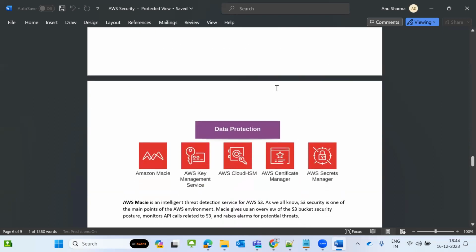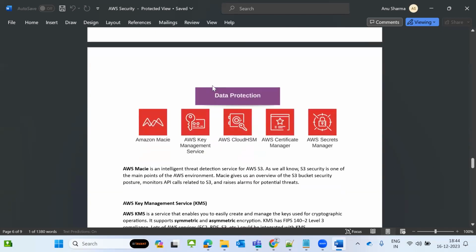And now is data protection. For example, your HTTPS request has come inside. How will the data be protected? That is the part, and these services are used for it. Amazon Macie is used for machine learning programs, and it detects security threats at the data level. It provides intelligent threat detection on AWS S3 buckets, those things. This is basically used at the machine learning level. That is called Amazon Macie.